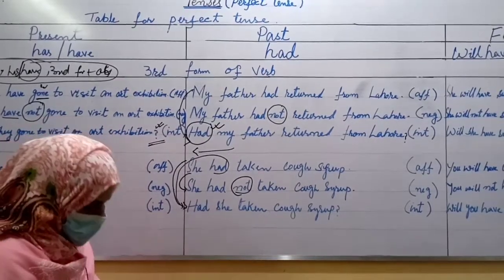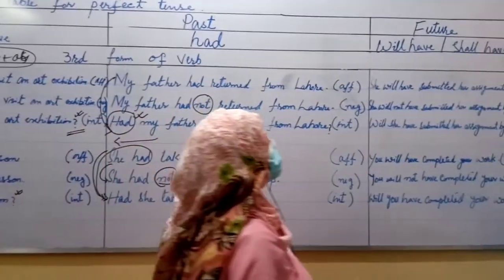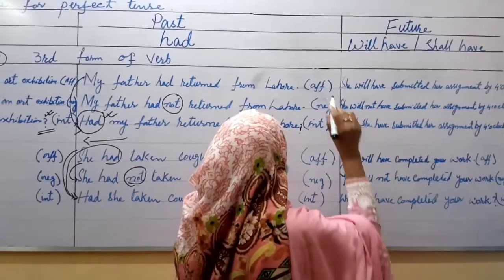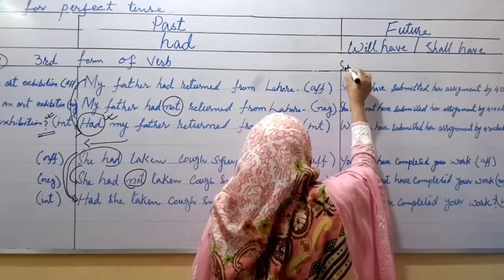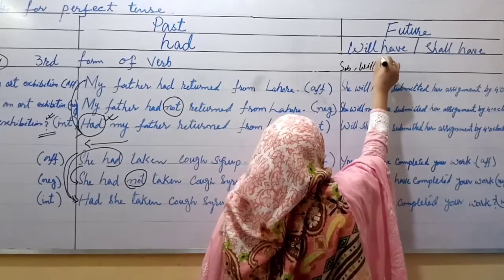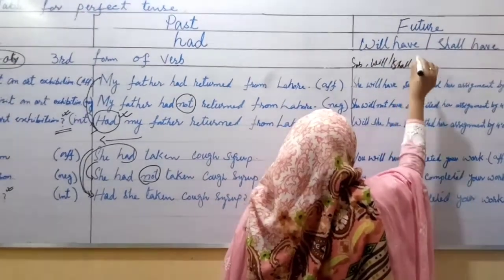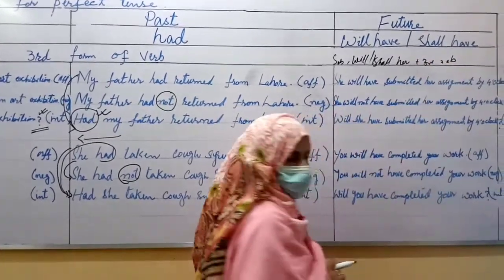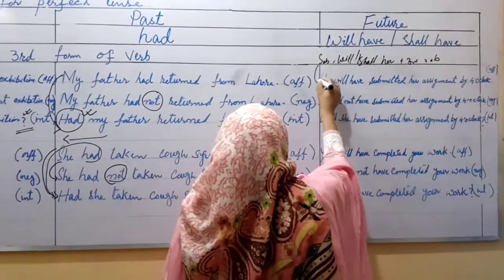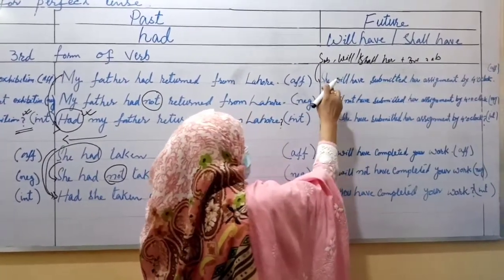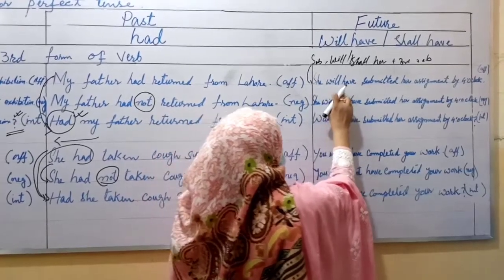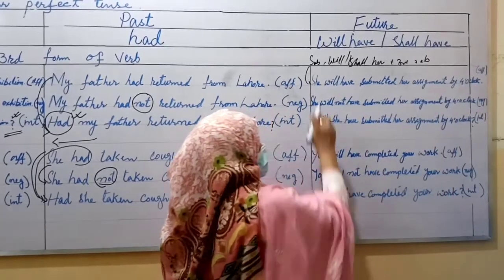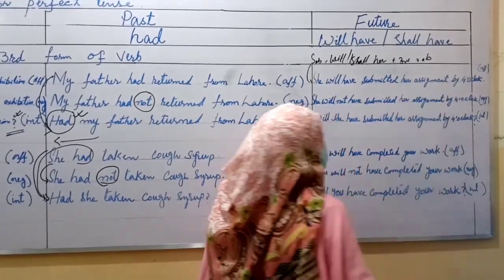Okay, beta? Let's move towards the future perfect tense. Look at the structure. As usual, first you will write your subject. Then will have or shall have you will put just after the subject. Then third form of verb and object. Okay, beta? Look at this example. She will have submitted her assignment by 4 o'clock.